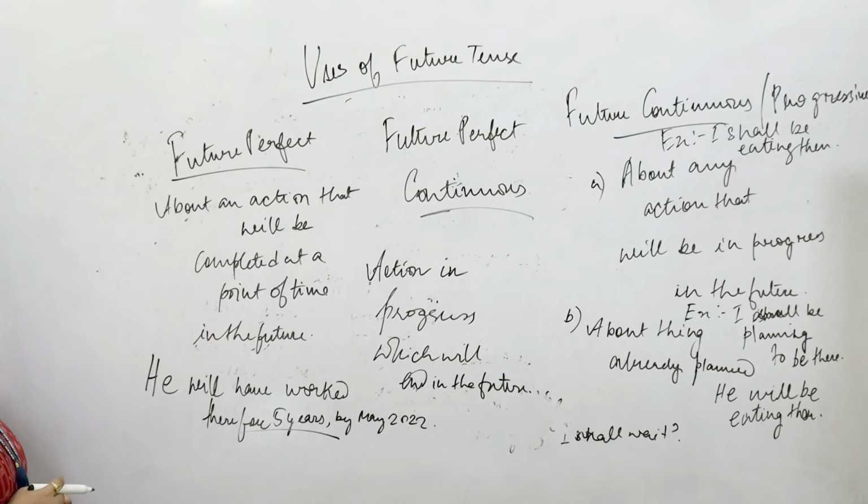And the last tense that we come to for today is the future perfect continuous tense. It talks about an action or progress which will be continuing at the certain point of time and will be completed in a certain point of time in the future. This is probably the most uncertain of the tenses, and it's not always used quite a lot. However, if we have to talk about a progression, we are in the first place not sure if that is happening in the future, and then there's one more level of uncertainty as to whether it will be happening and also continuing at that point of time.